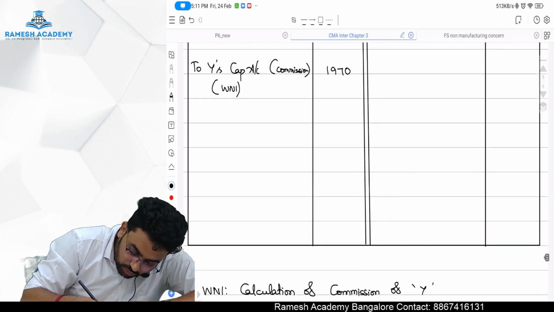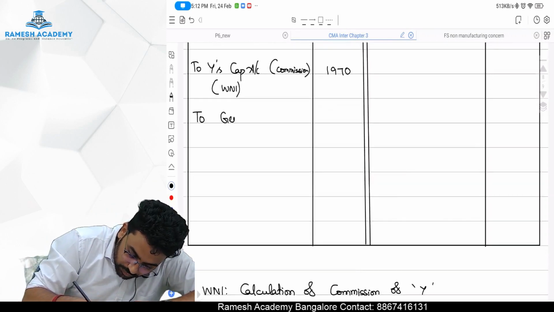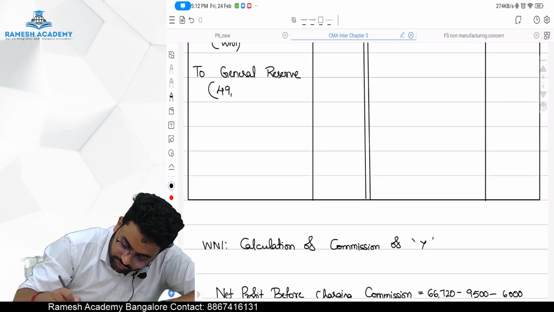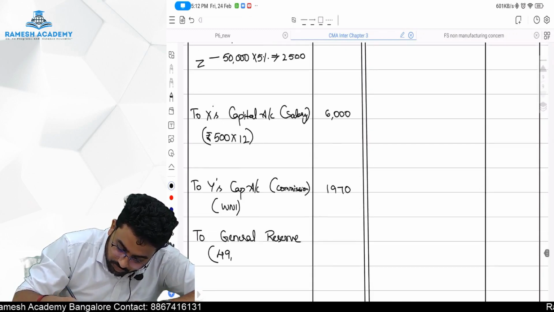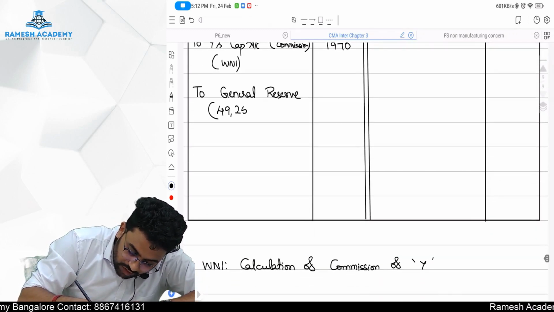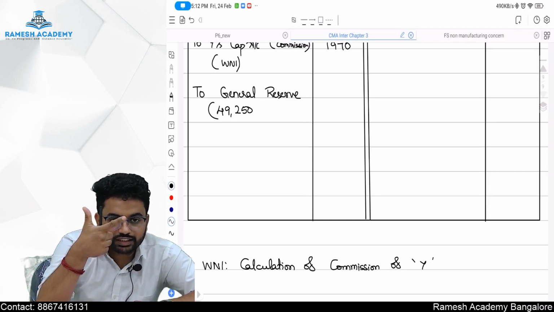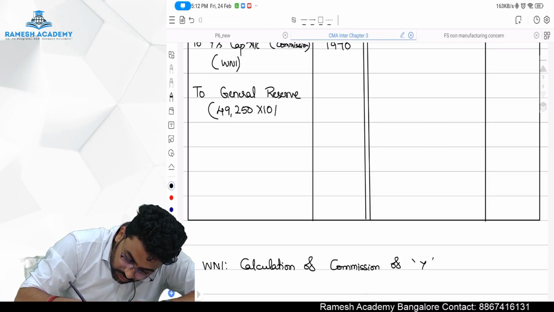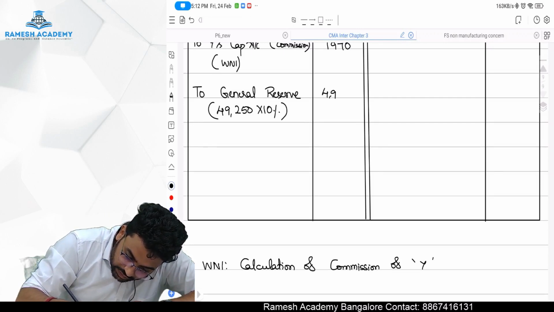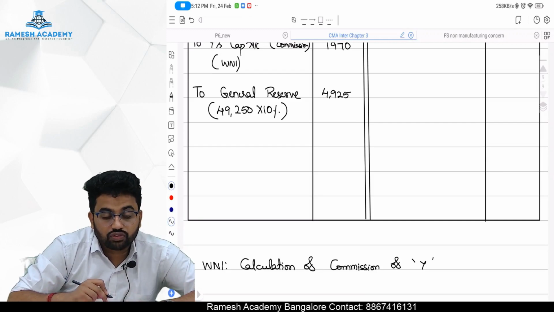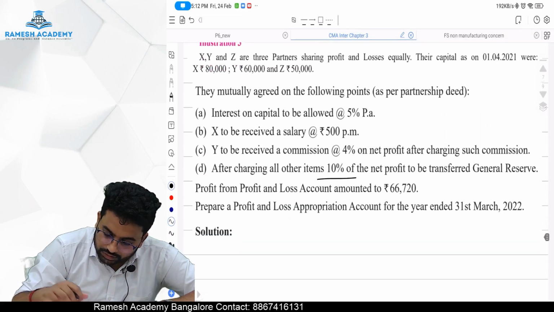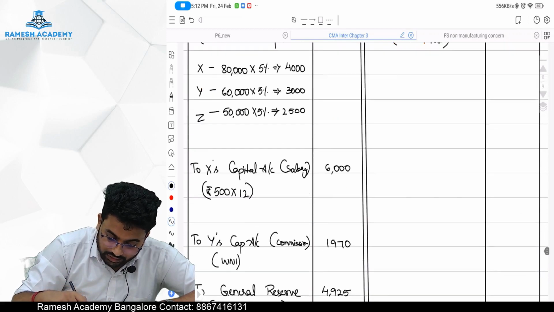So to general reserve, how much is it? 49,250, after charging interest, salary and commission. 49,250 into 10% comes to 4,925. General reserve. Done. That's it, right? Nothing else.